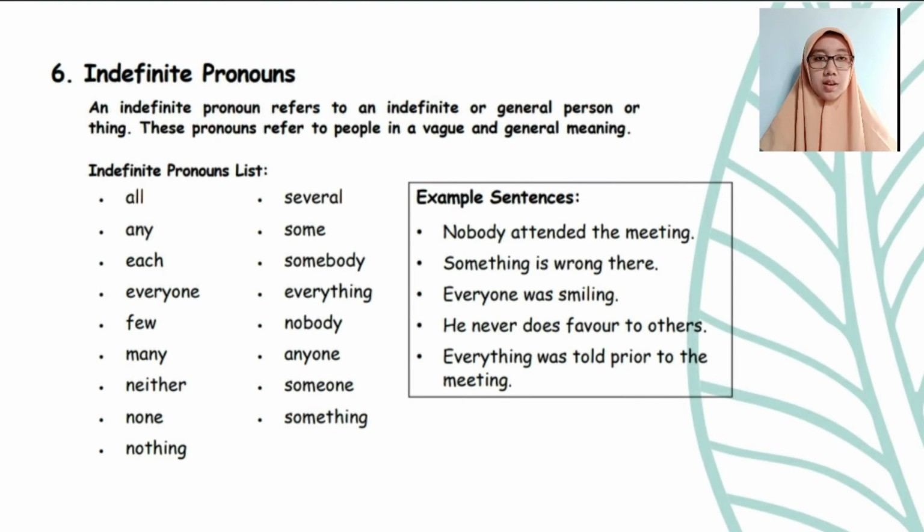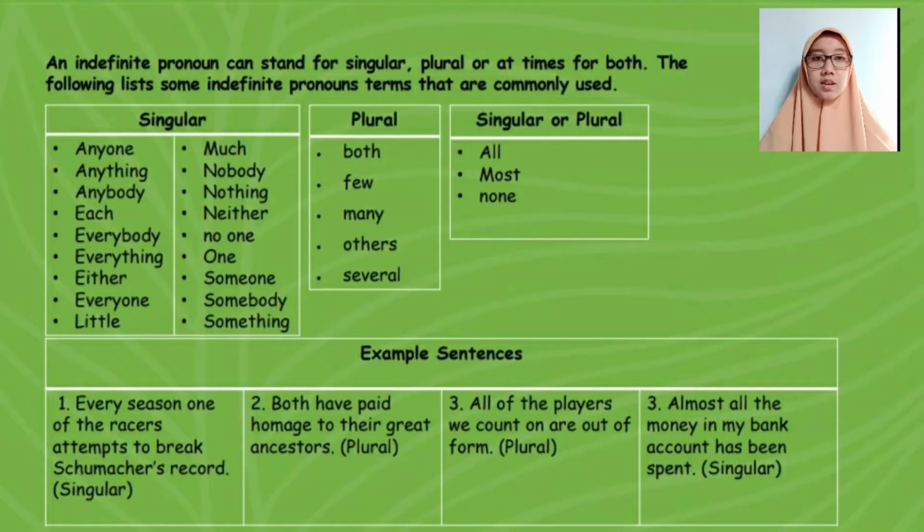For example: nobody attended the meeting. Something is wrong there. Everyone was smiling. He never does favors for others. And everything was told prior to the meeting. An indefinite pronoun can stand for singular, plural, or at times both. The following lists some indefinite pronouns that are commonly used.